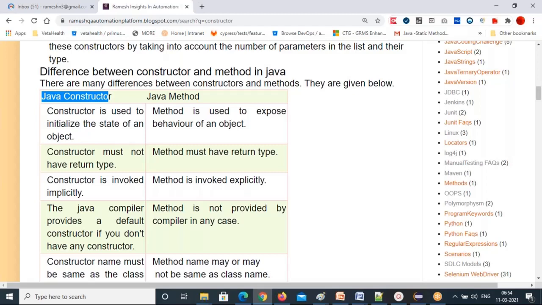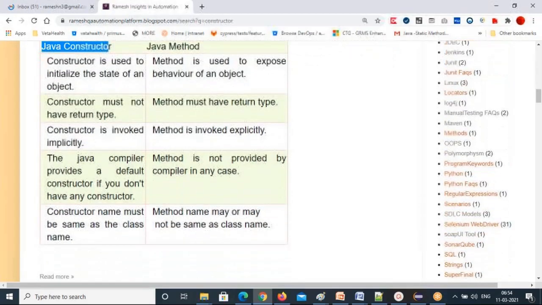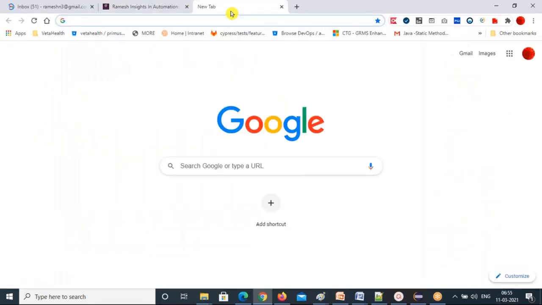But the compiler will provide one default constructor: if you don't have any constructor in the class, the compiler will create one default constructor internally. And the constructor name must be the same as the class name, but the method name may or may not be the same as the class name. So that's all about the theory part. Let me show you how widely used this is.